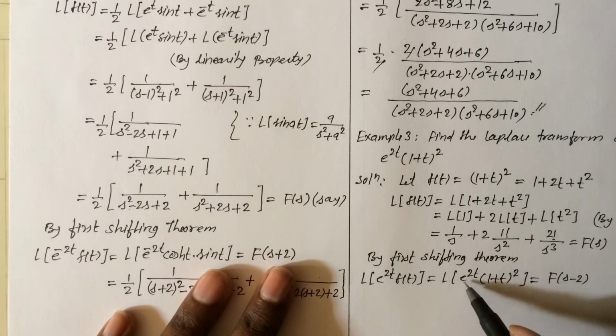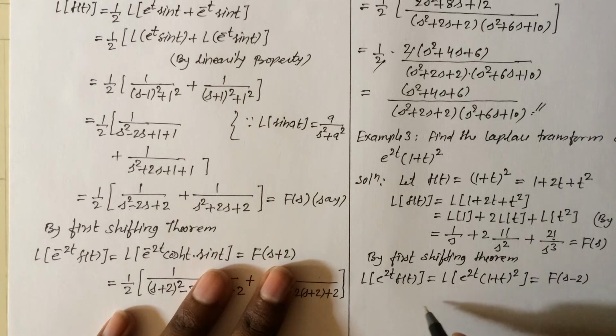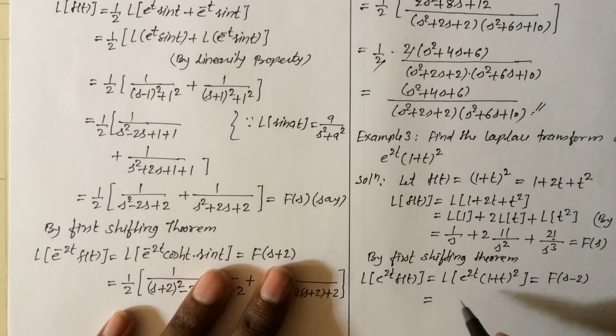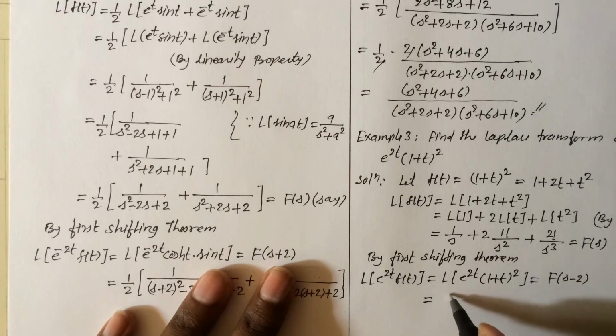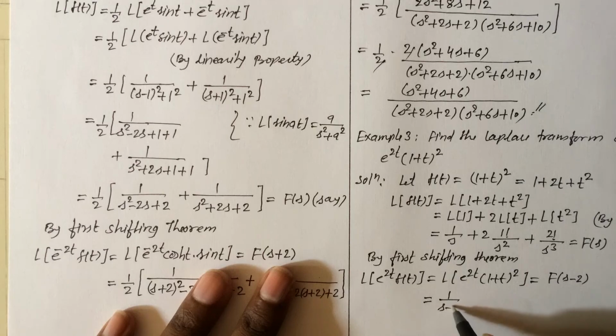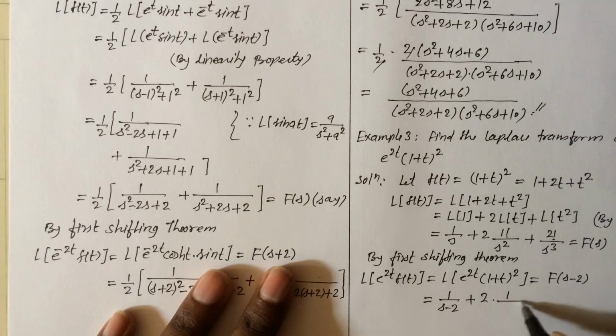Why is this so? Because here the exponential coefficient is positive. So I am replacing s by s minus 2. So this equal to 1 upon s minus 2, plus 2 into 1 upon (s minus 2) the whole square, plus 2 by (s minus 2) the whole cube.